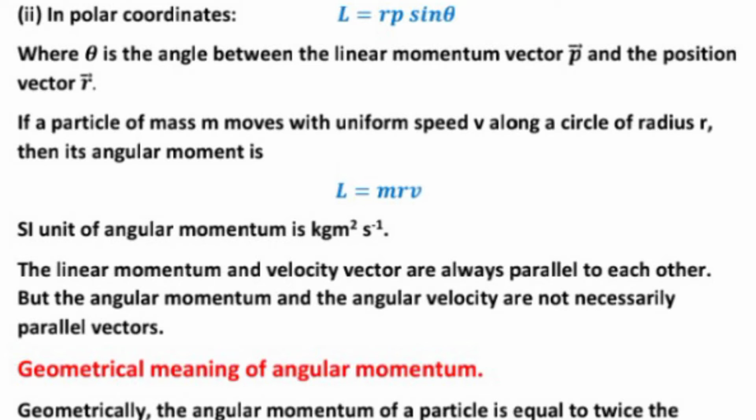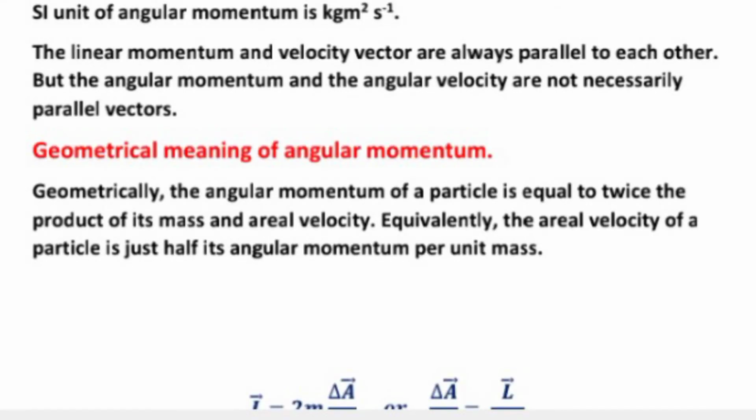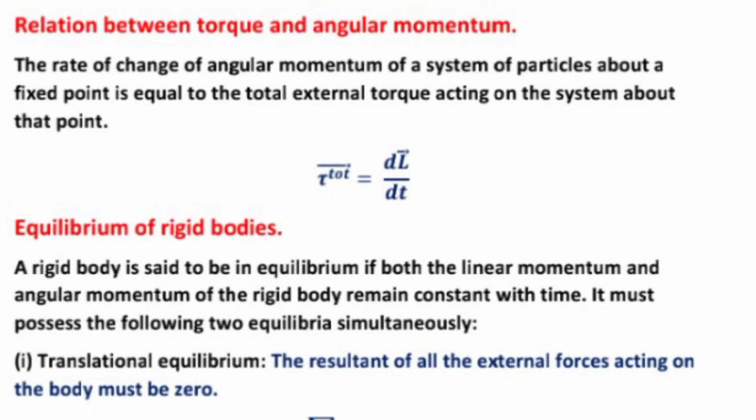Geometrical meaning of angular momentum. What is the geometrical meaning? Geometrically, the angular momentum of a particle is equal to twice the product of its mass and areal velocity. Equivalently, the areal velocity of a particle is just half its angular momentum per unit mass.